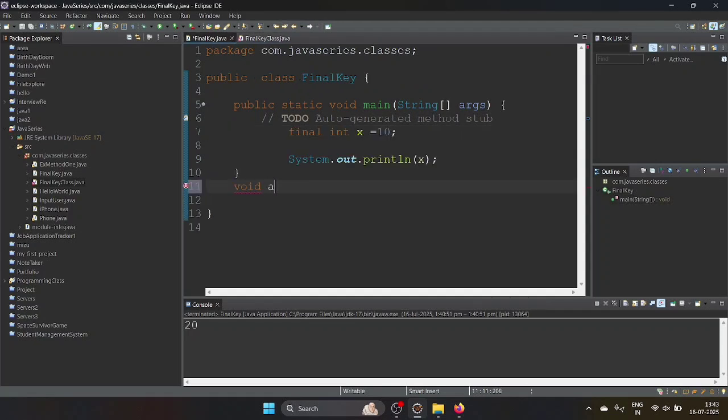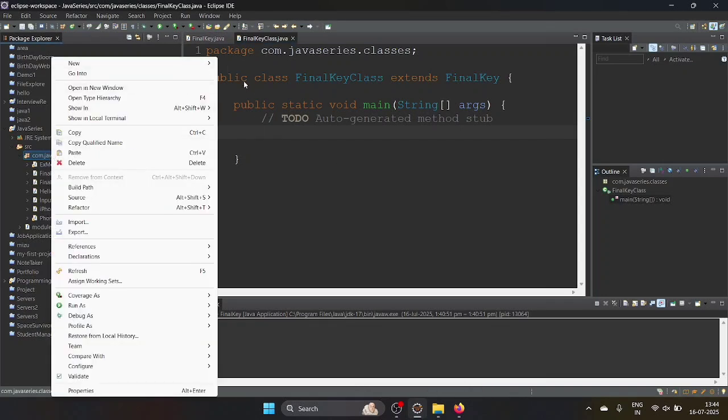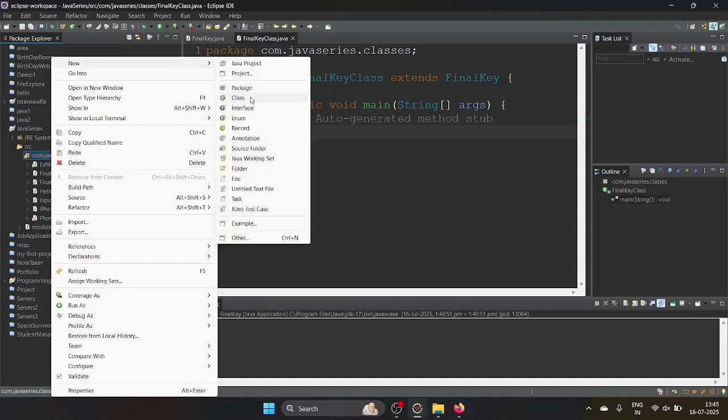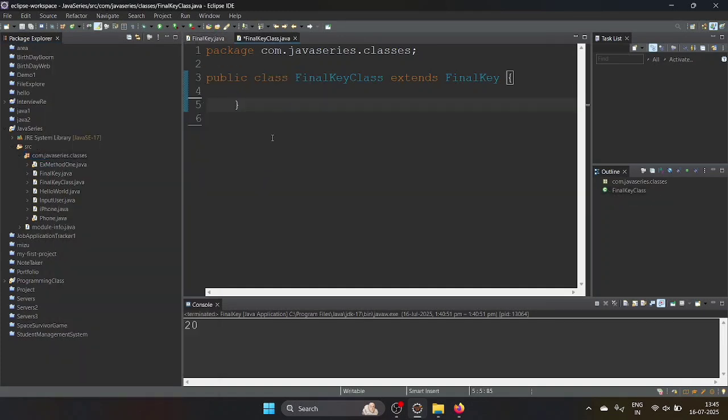I will write an add method. Then here I will do one thing: int a = 10 and int b = 20, then System.out.println, a plus b. So what we can do is we will create one more class. I will remove this whole part and save the program.